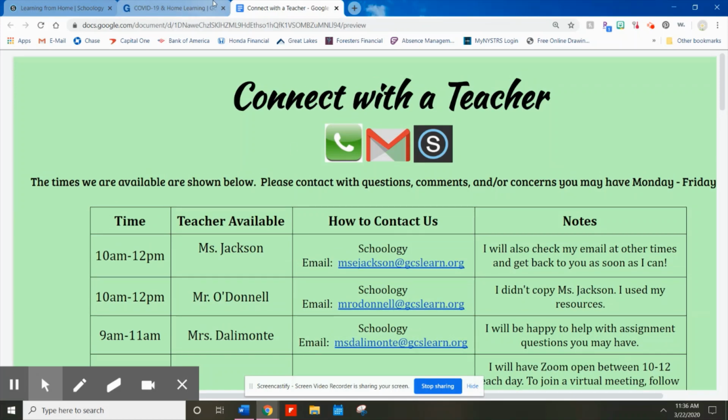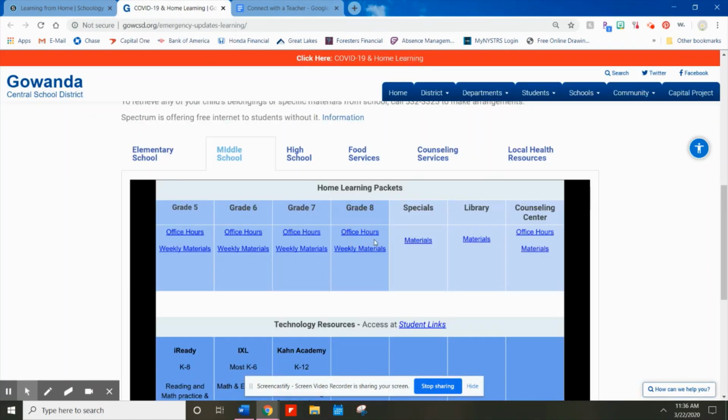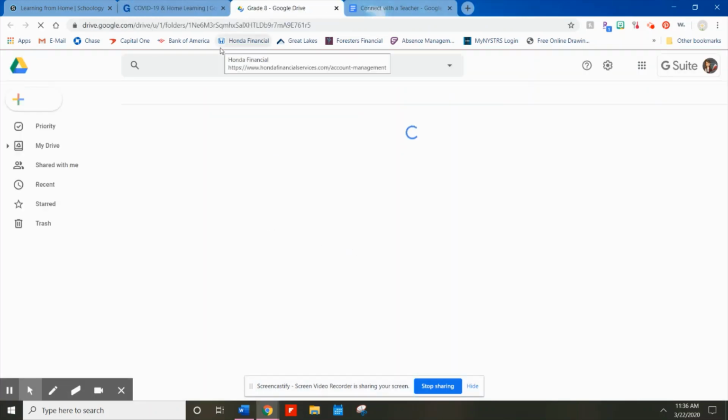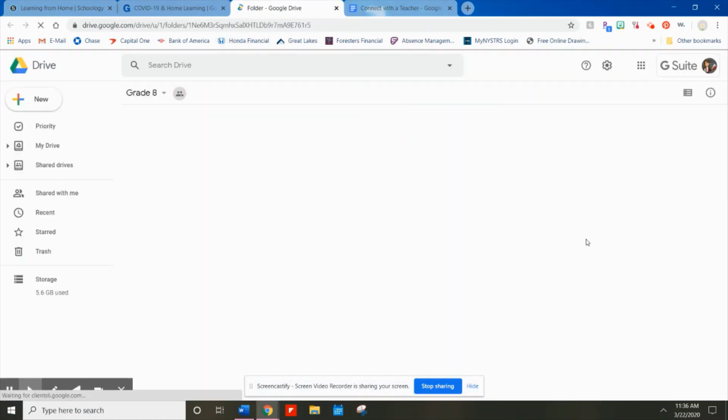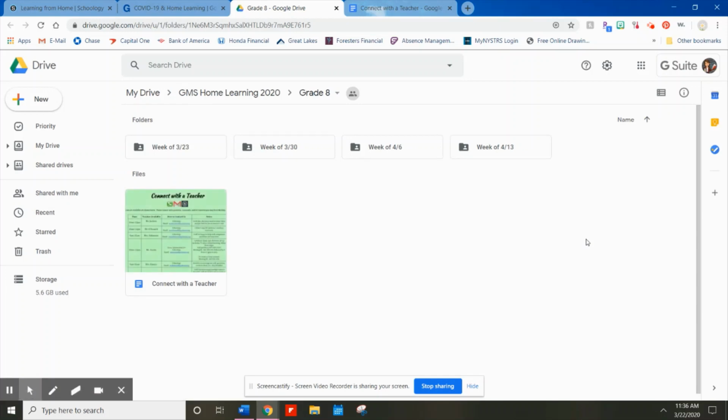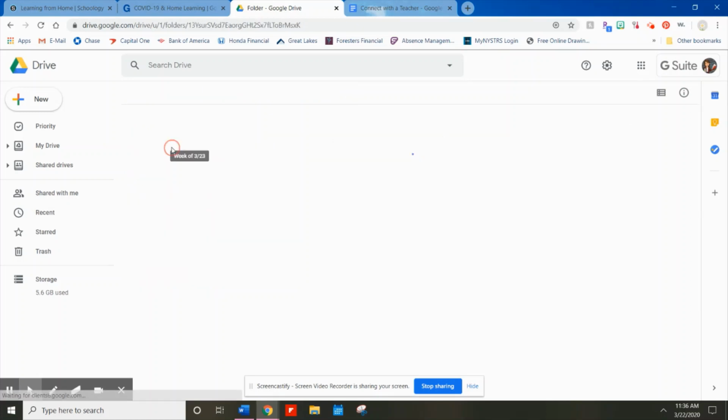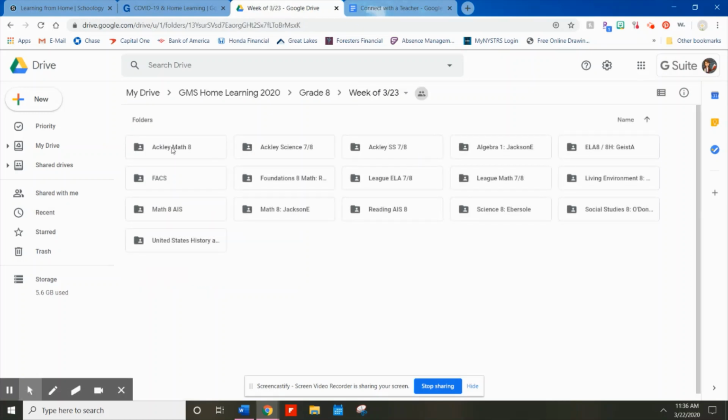Going back, there's also a tab that says weekly materials. If you click on that, this takes you to the worksheets and everything that is expected of you for the week. Our first week is the week of 3/23, and we've got all of our teachers and what they're teaching. So I've got my class right here. This is my Algebra 1. And then Math 8, we've got right here. So there's every class that is in here.